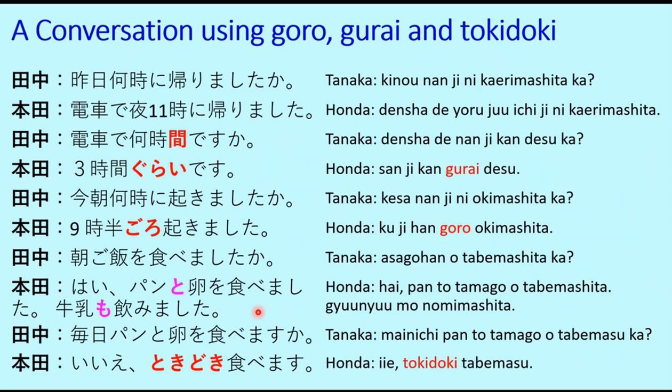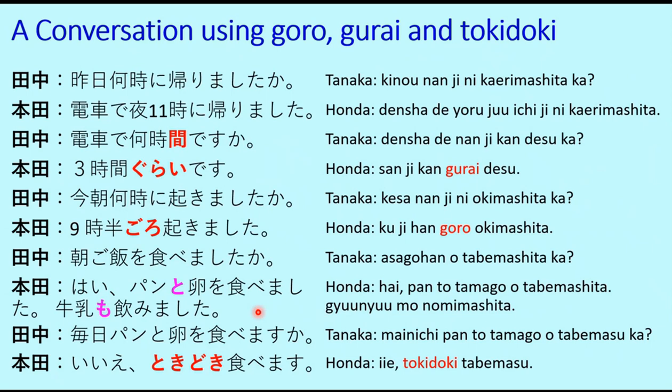Tanaka-san is asking Honda-san at what time he returned yesterday. 電車で夜11時に帰りました。I returned by train at 11 p.m. at night. Yoru is night. Densha is train. So, densha de kairimashita. I returned by train. At what time? Yoru juichiji ni. That means last night at 11 p.m.